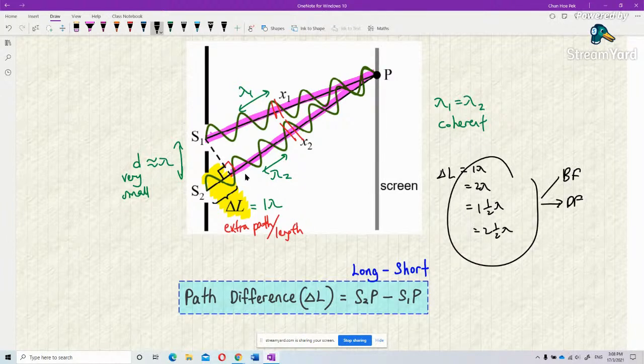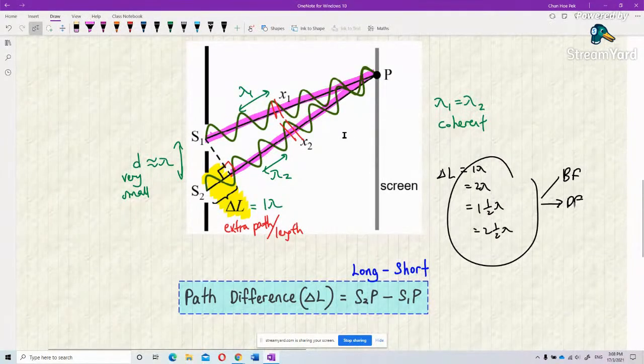Later I will say about this. As you're going higher up the screen, this path difference will be different, because S2 has to travel even longer compared to S1. So this delta L of 1 lambda is just one example. There are many other examples. It can be 2 lambda, 3 lambda, 4 lambda, 1/2 lambda, 2/2 lambda, and so on.